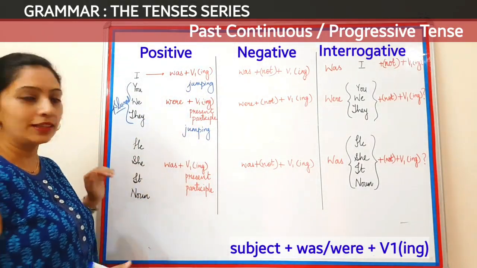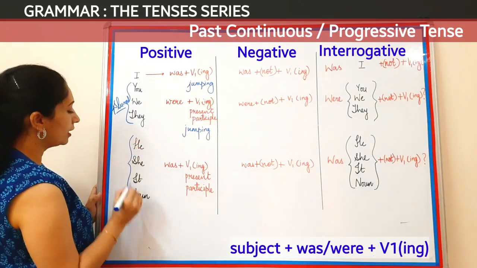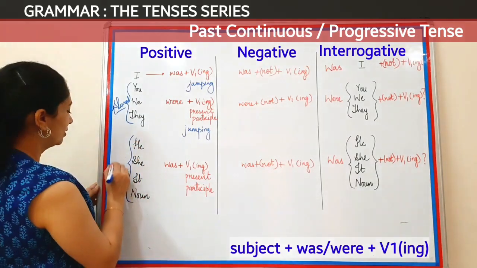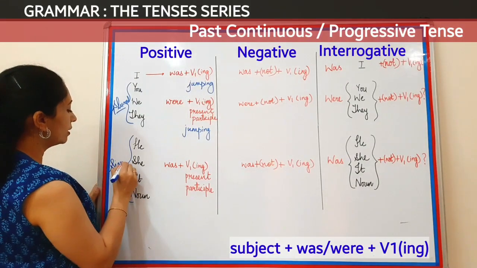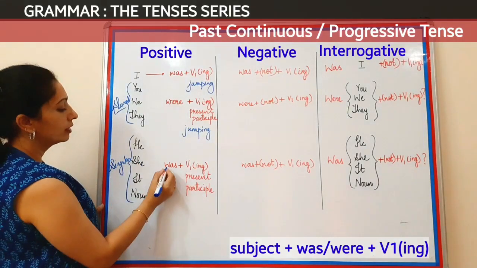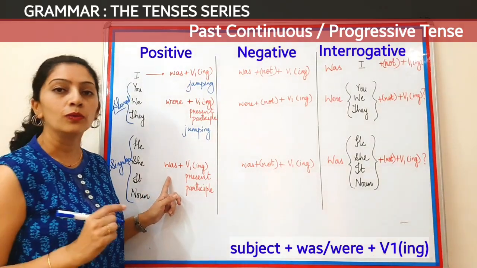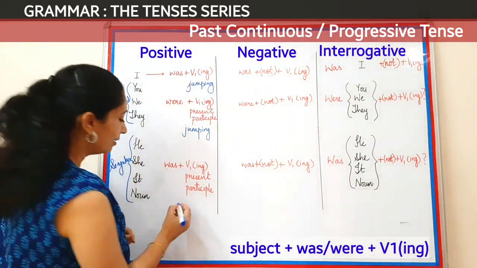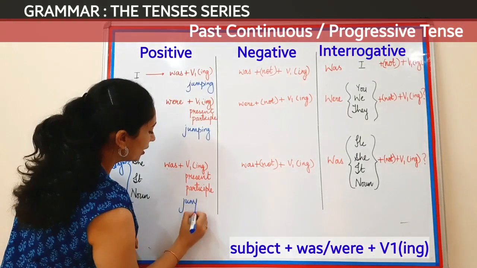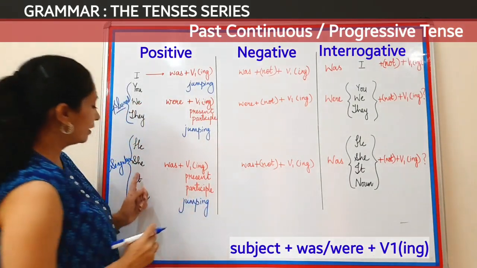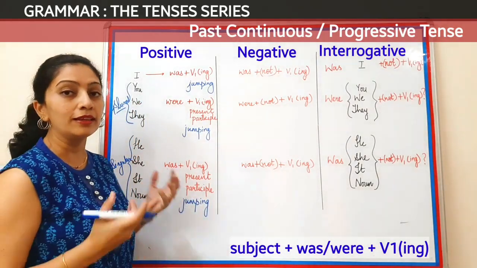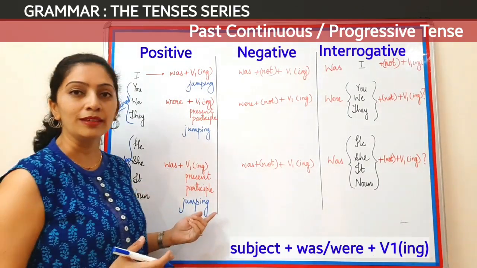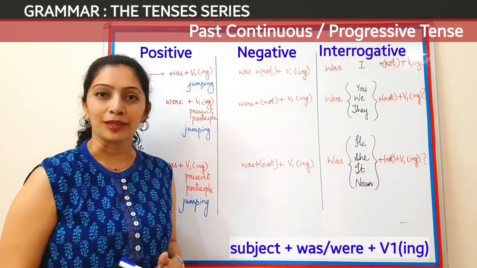Coming to the next category of the subjects, he, she, it and noun is taken as the singular subject. So these fall under singular category and therefore they will have the auxiliary verb was. So it will be he was jumping, correct? She was jumping, it was jumping, and in noun we can have anybody's name. Let's say Keshav was jumping, Kia was jumping.